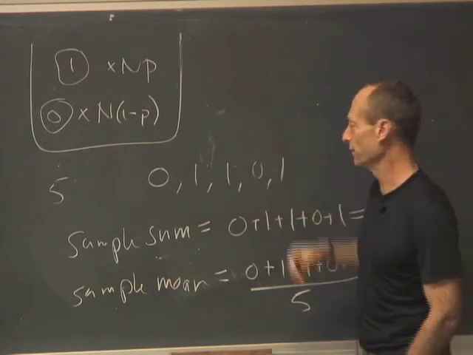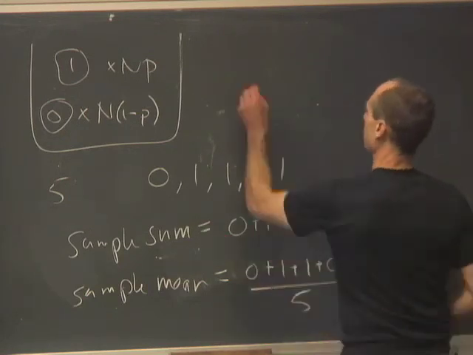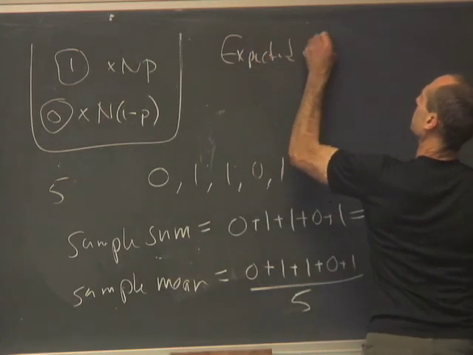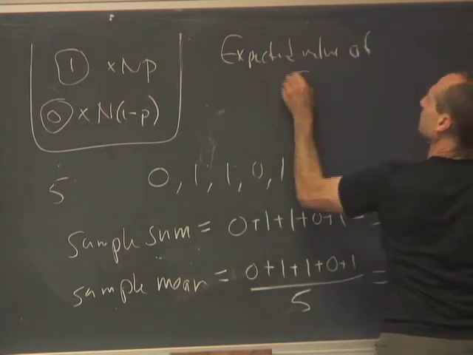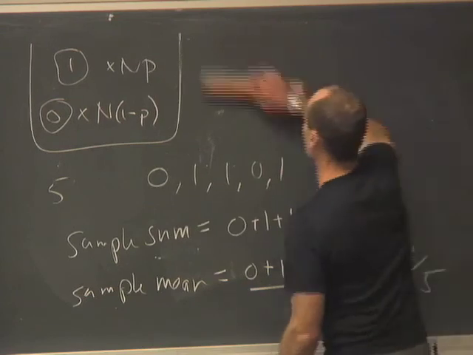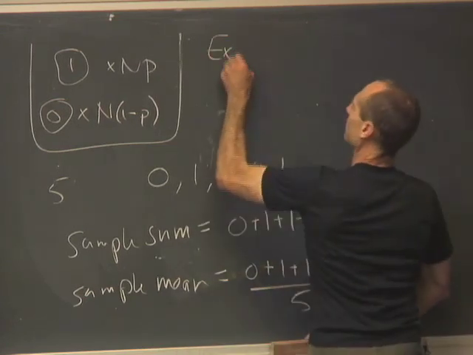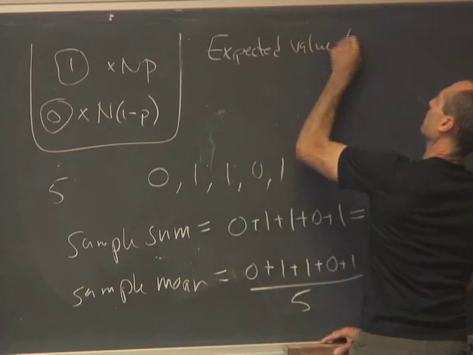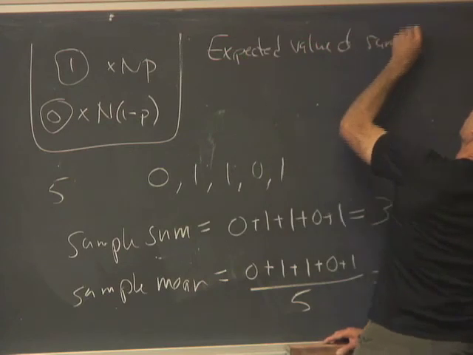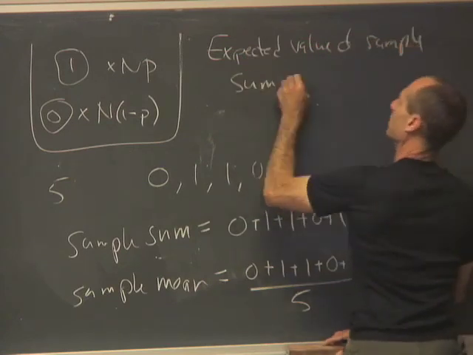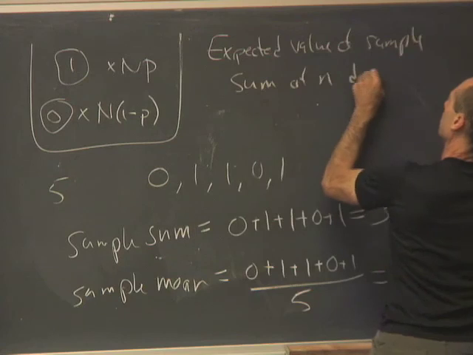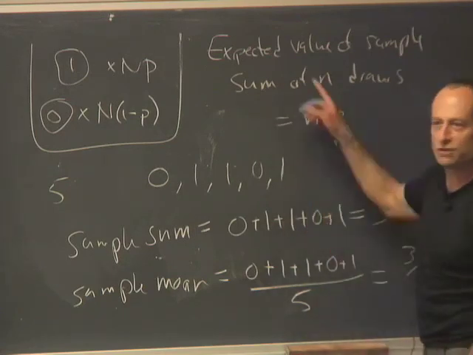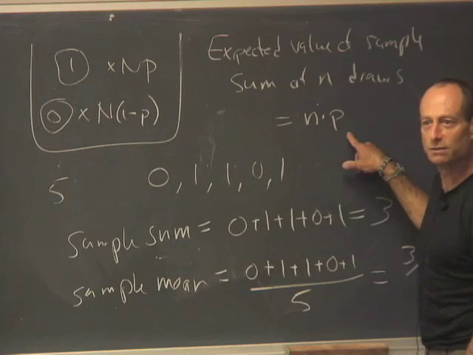That's the expected value. So the expected value of the sample sum is going to be n times p.